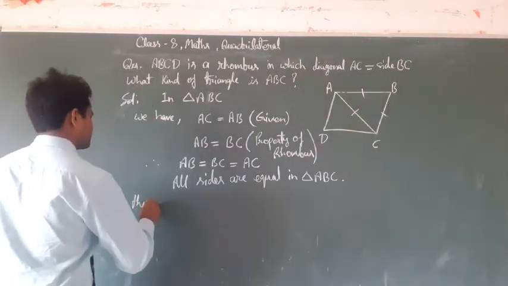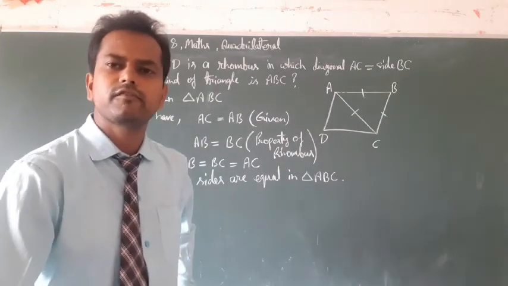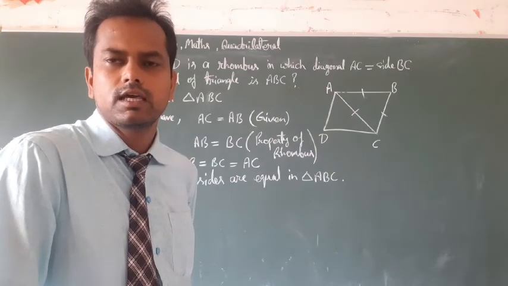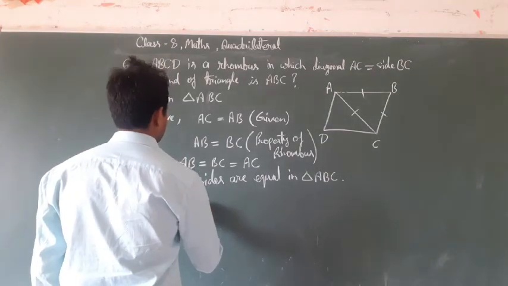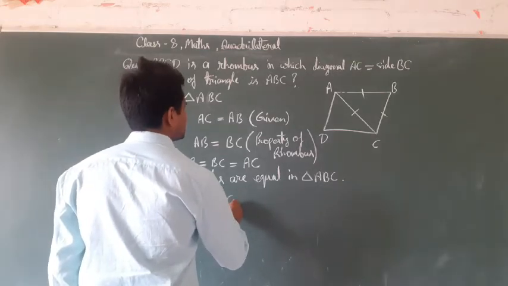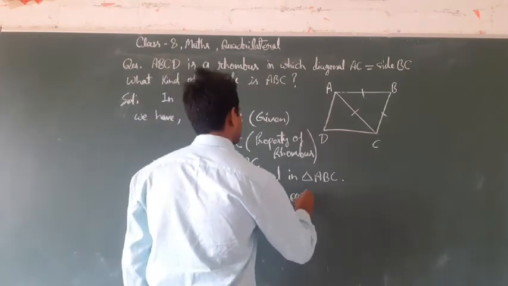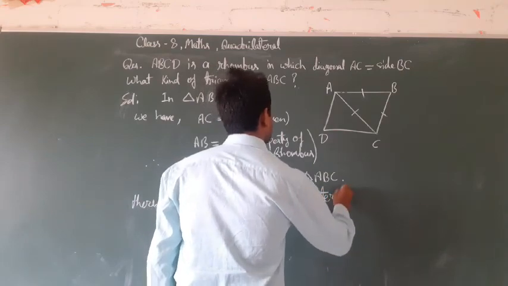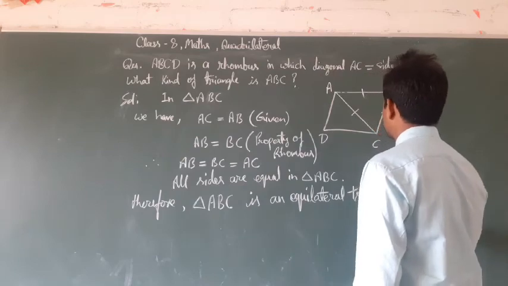Therefore, in any triangle, if all sides are equal, such a triangle is called an equilateral triangle.